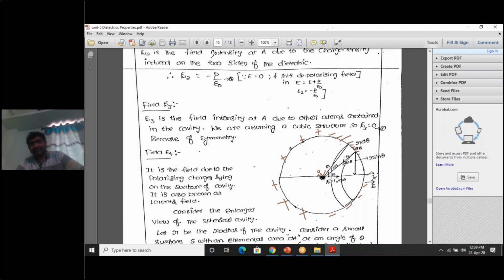To calculate this, let us construct a figure like this. Let us extend it like this. If you extend completely, it becomes a circle; right now this is a half circle. Let me draw it so you can understand.